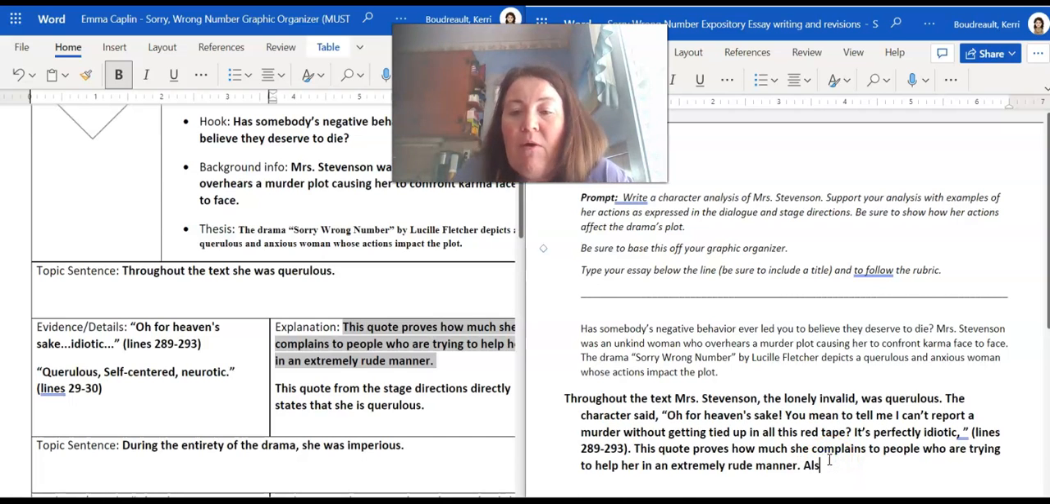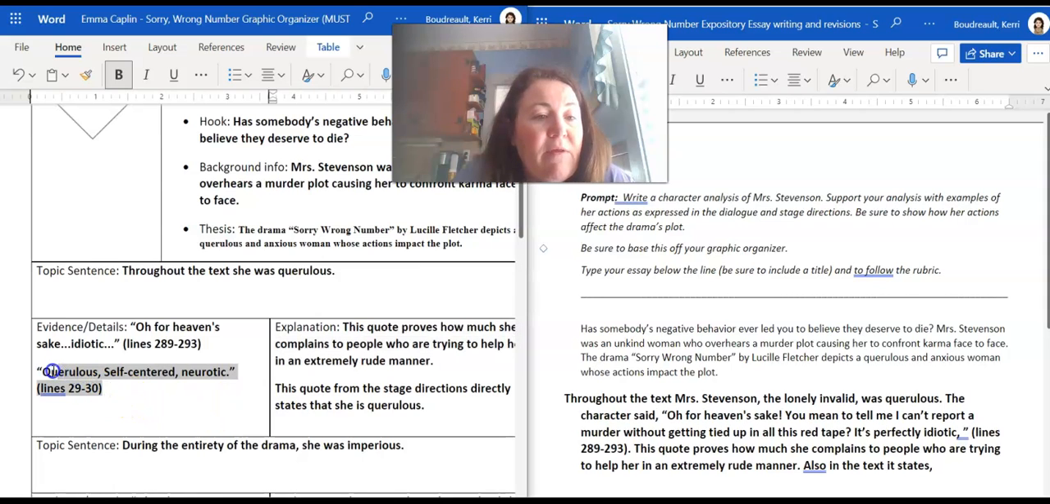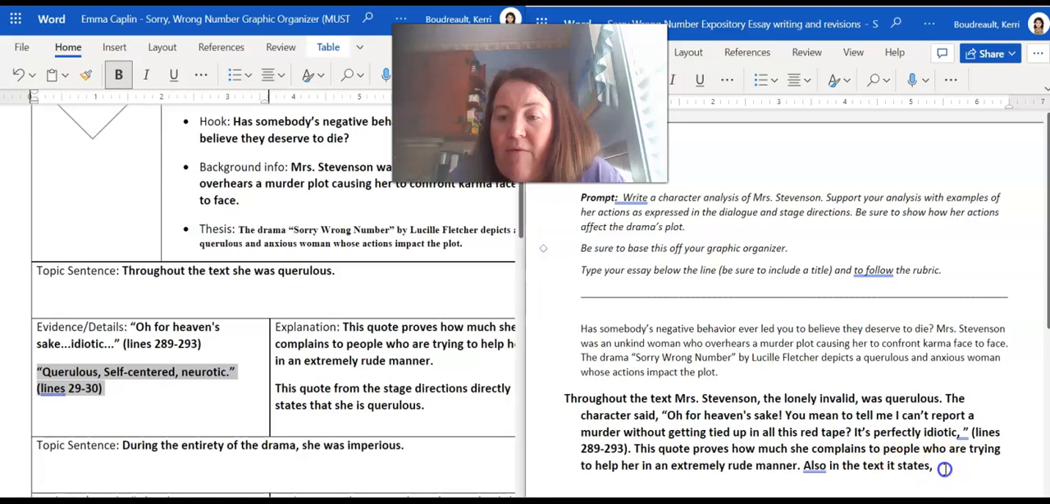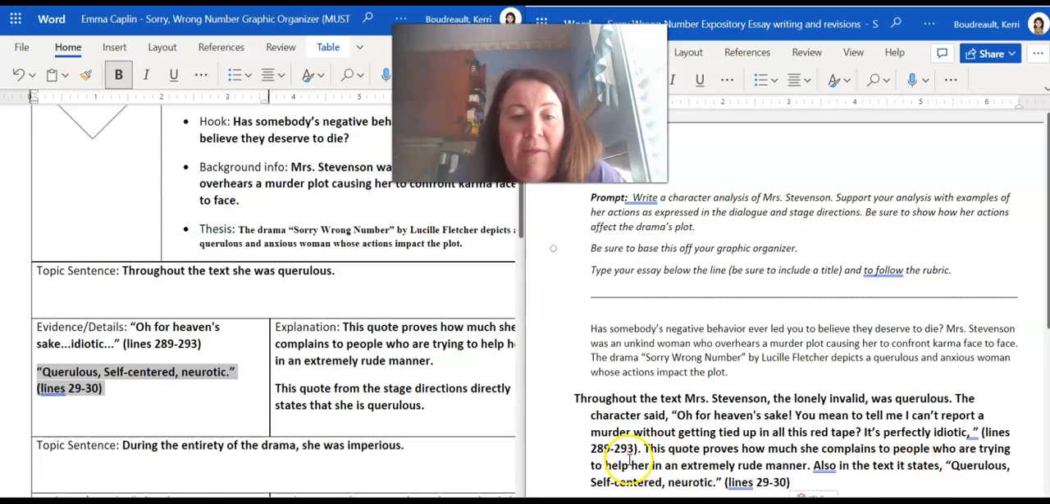Then we're going to say, also in the text, it states, I need another sentence starter. She had this quote before that one, before the evidence. So, and then I'm going to grab this. This one doesn't have the dots. It's the full quote, so I don't have to go and find something else. And then explains it. But look at our explanation. This quote from the stage directions directly states that she is querulous, which means we want to give a little bit more, right?